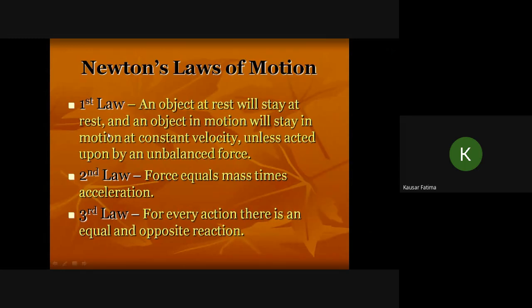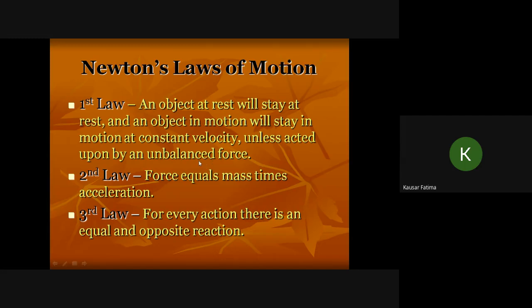The first law says: an object at rest will stay at rest, and an object in motion will stay in motion at constant velocity unless acted upon by an unbalanced force. Here unbalanced force means the resultant force. Suppose a forward force of 10 Newton acts on a body, and no backward force is acting on the body. This is the resultant or unbalanced force, and it may accelerate the body. In the same way, if the forward force is 10 Newton and the backward force is also 10 Newton, there is no unbalanced force on the body.